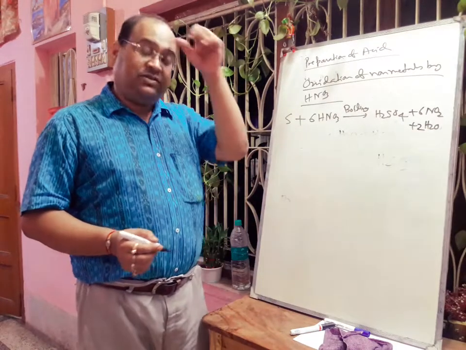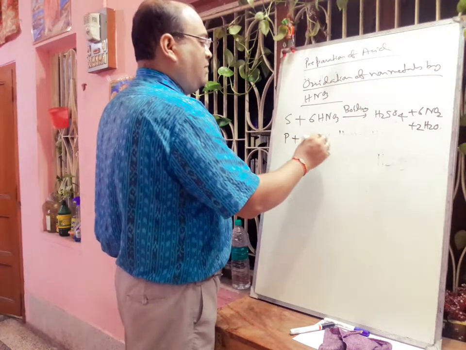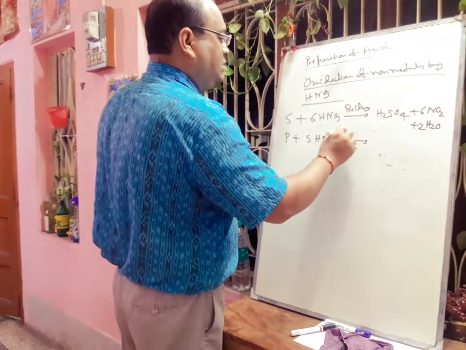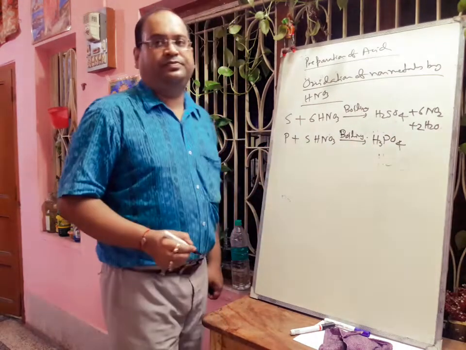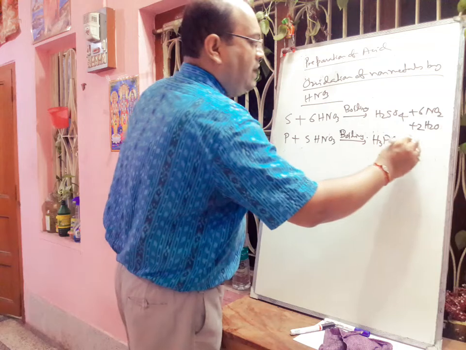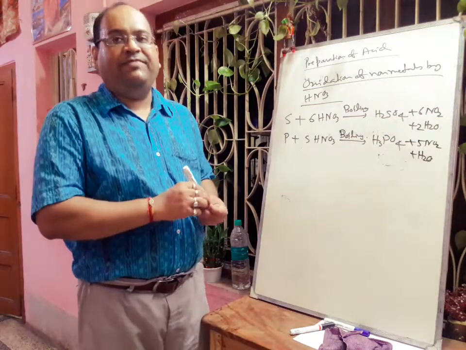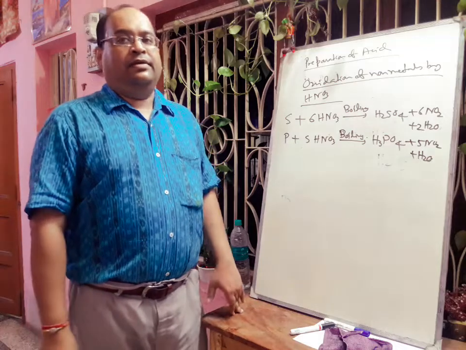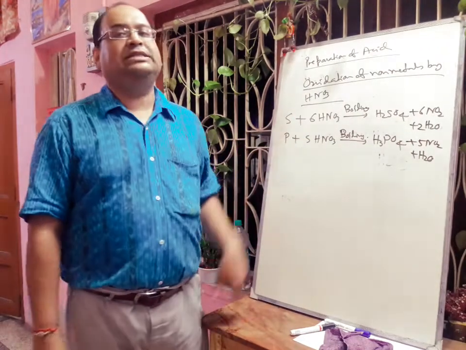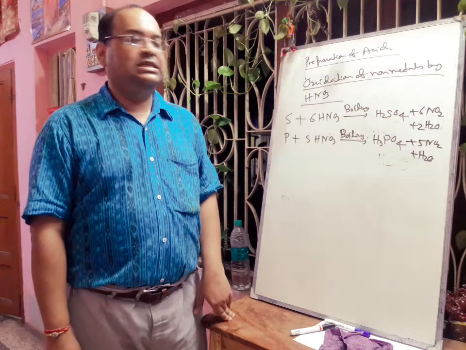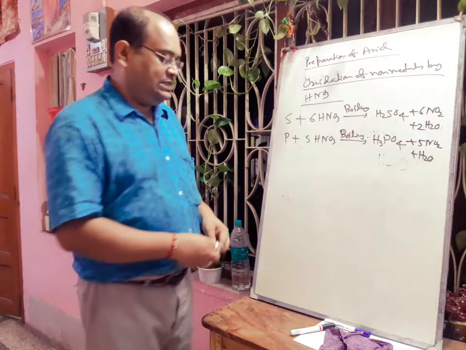If we want to prepare phosphoric acid, we have to take phosphorus and nitric acid. So P plus 5HNO3, also in the boiling condition, that will produce phosphoric acid H3PO4 plus 5NO2 plus H2O. So in this way we can prepare acid by the oxidation of non-metal. Here sulfur and phosphorus are non-metals. Next we will discuss the formation of acid by using salt and non-volatile acid.